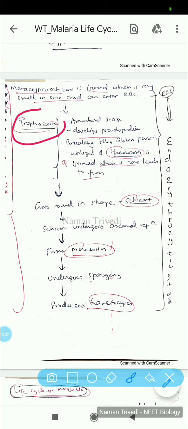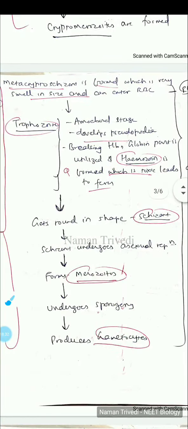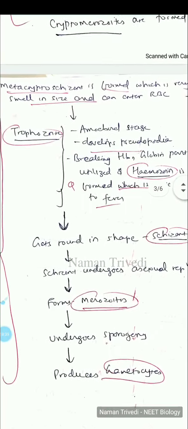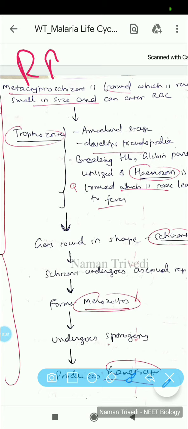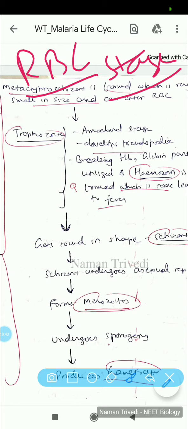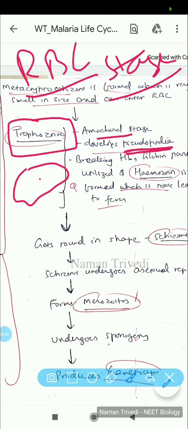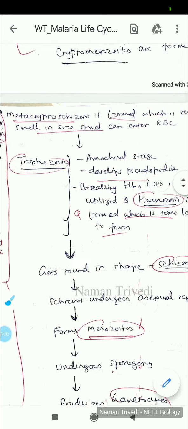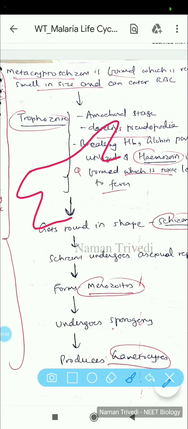Now one of the most important things for questions is the trophozoite. We are all in the endoerythrocytic stage, keep that in mind. We are right now discussing the RBC stage. In the RBC, from the metacryptoschizont to the cryptomerozoite, the trophozoite form is assumed, which is amoeboid and develops pseudopodia, or false legs. Remember that it is the amoeboid stage, so it looks mainly like an amoeba. If you know amoeba, you might have seen this kind of structure.